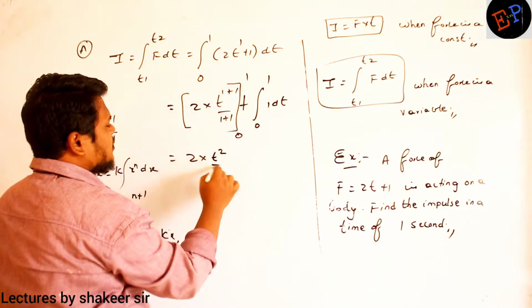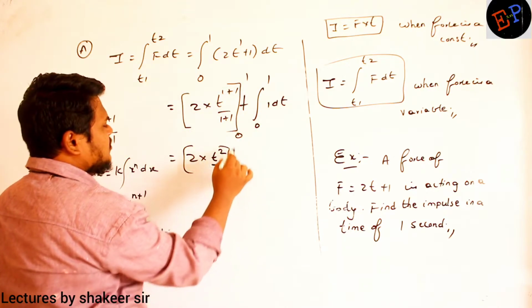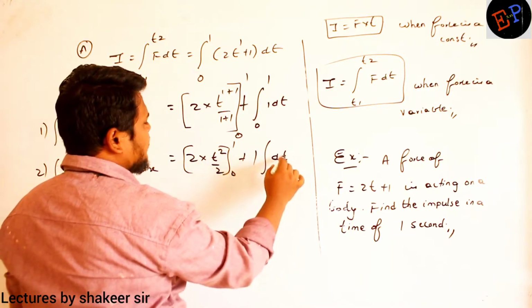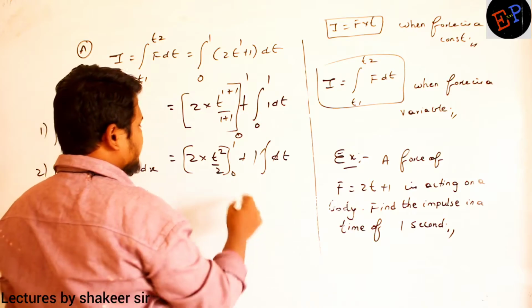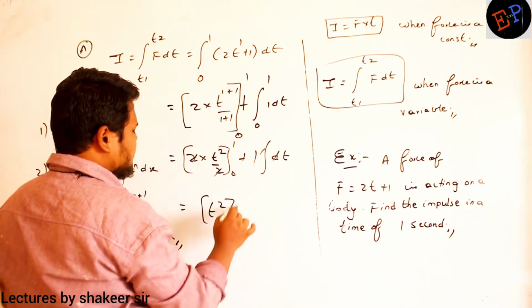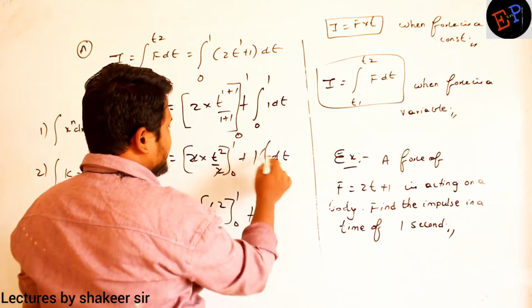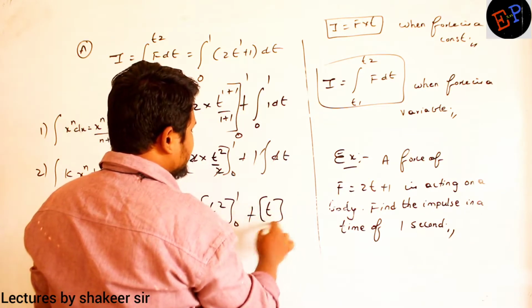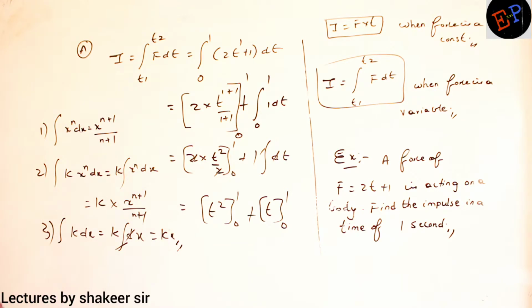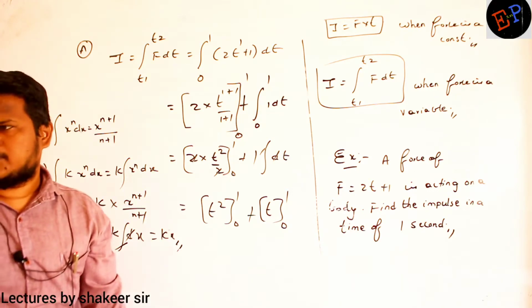So 2 into t square divided by 2, limits are applied from 0 to 1. And integration of 1 dt, 1 is a constant number. So integration and differentiation will get cancelled. So what I will get, 2 gets cancelled. So it is t square, limits are applied from 0 to 1. And integration and differentiation have got cancelled, so t is present, again limits are applied from 0 to 1. That's it. Okay. This mathematical calculation I will not explain, you only try to understand.